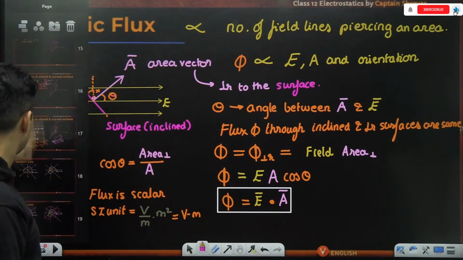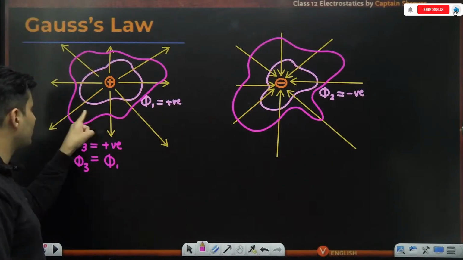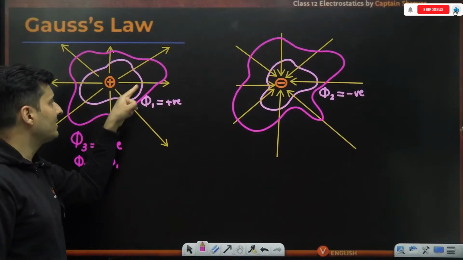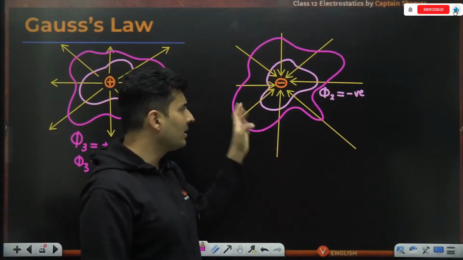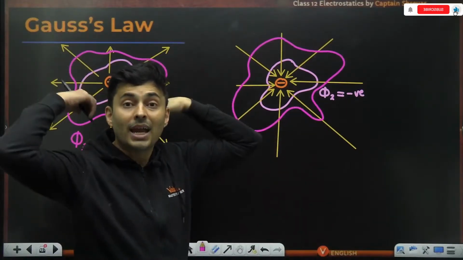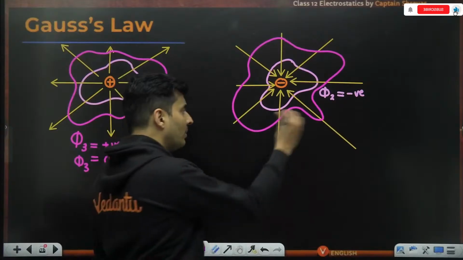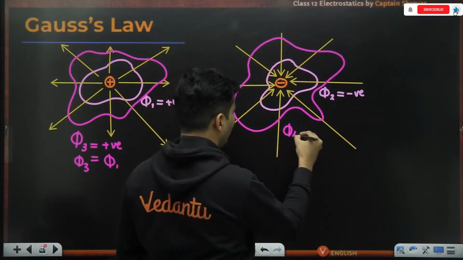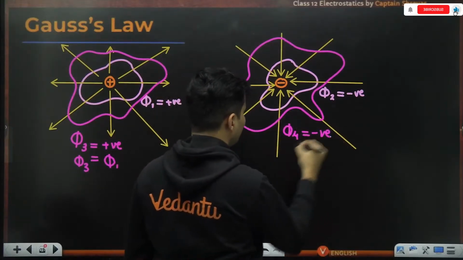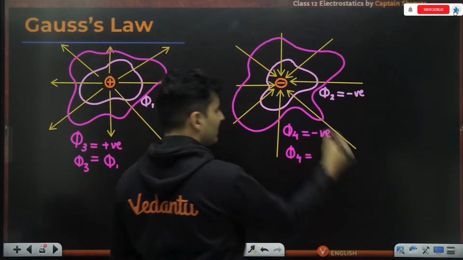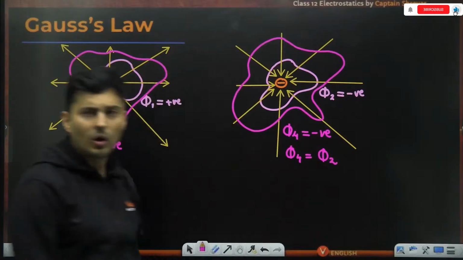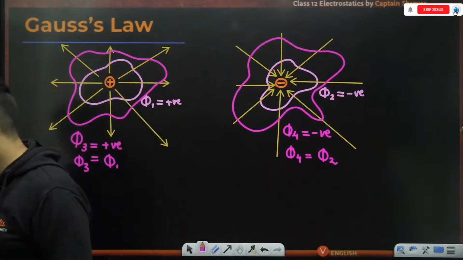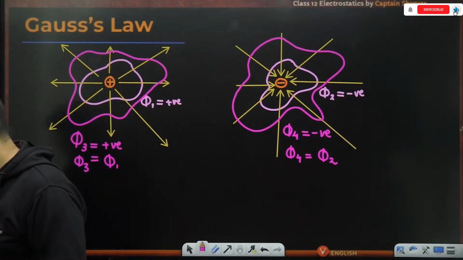So the flux of the dark pink is the same as the light pink because the same lines are cutting. I don't care about the shape, it could be any random shape. Here also, this flux 4 will be negative because it is going in, and it will also be the same as phi 2. Everyone with me on this?